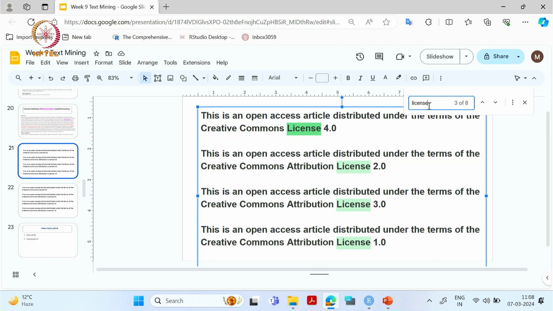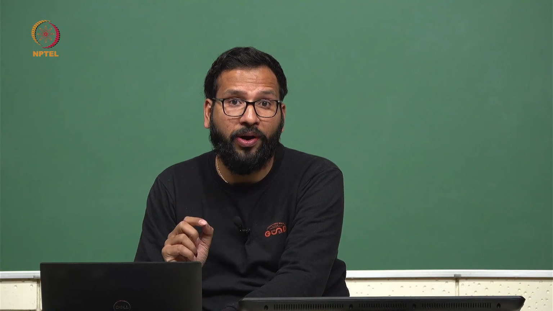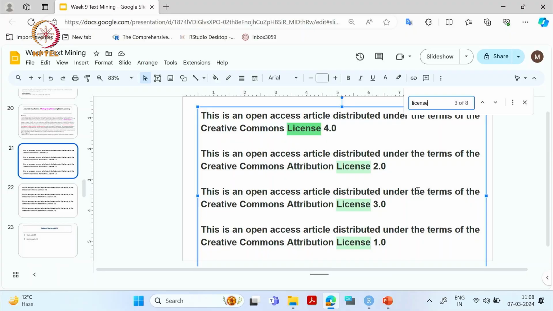By simply searching license, we can easily find the text where it matches license. But it didn't match license 1.0, 2.0, 3.0, 4.0. How will we do that? One way is to simply write the number, but it will match only that license, or maybe this license if we write 3, but it won't match license 1, 2 or 4.